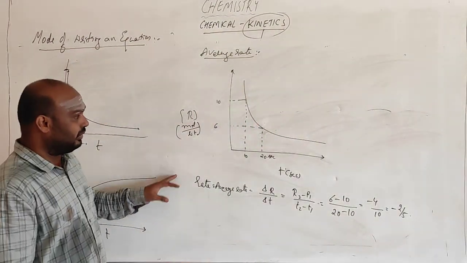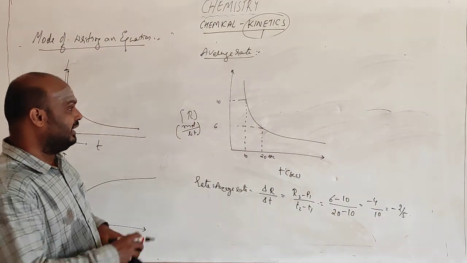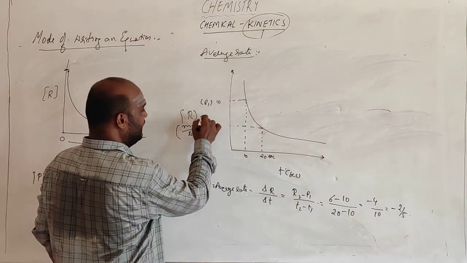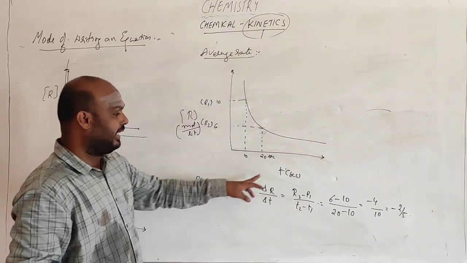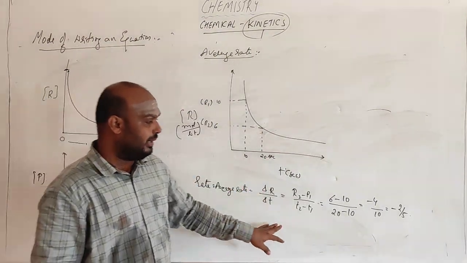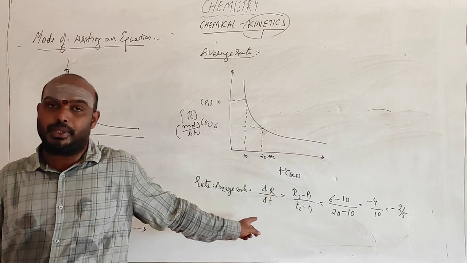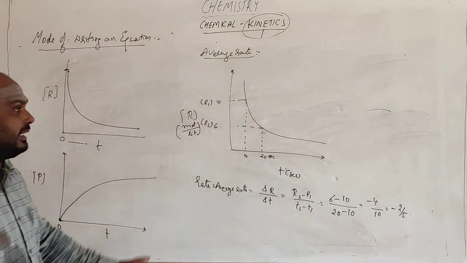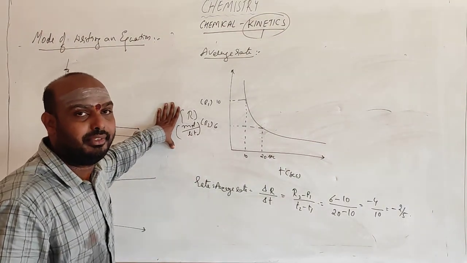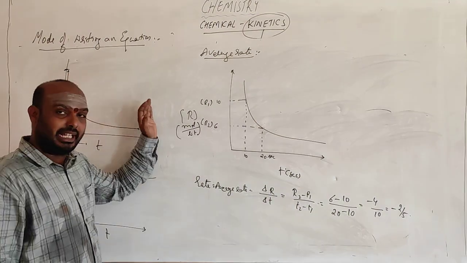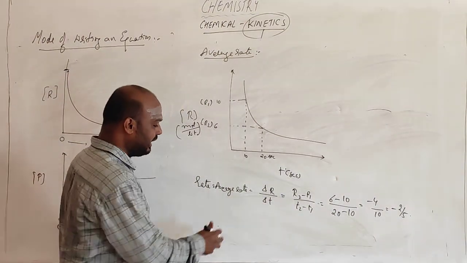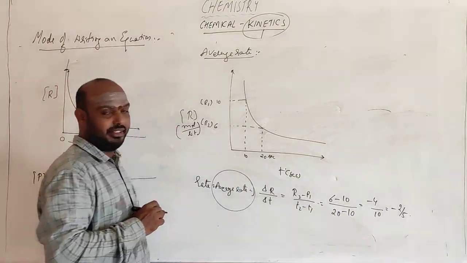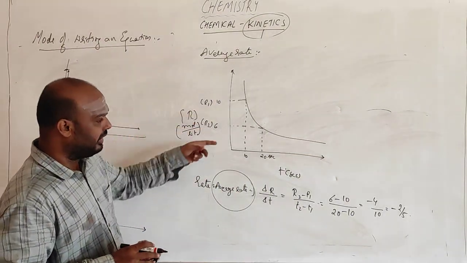So this is representing it in terms of the graph. This is the R1 stage, this is the R2. Change in final concentration minus initial concentration, final time minus initial time. So that we will be getting the rate of the reaction with respect to the concentration of the reactant. So this can be represented in terms of rate from the graph. Right? From the graph you are representing the rate of the reaction, and that rate is also called the average rate. Okay, you can have two different terms.